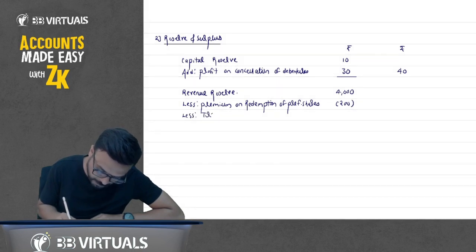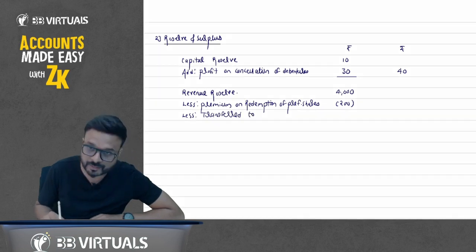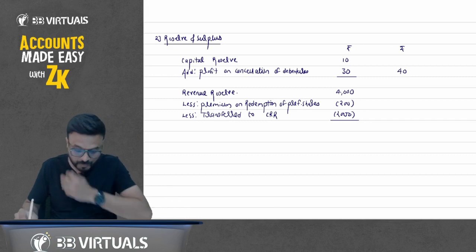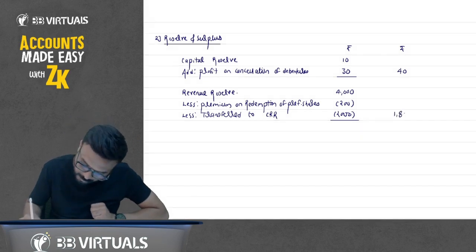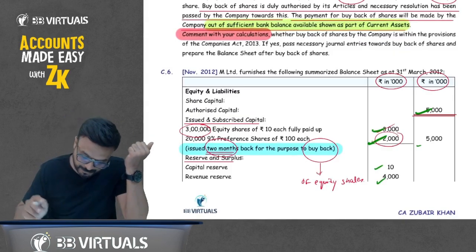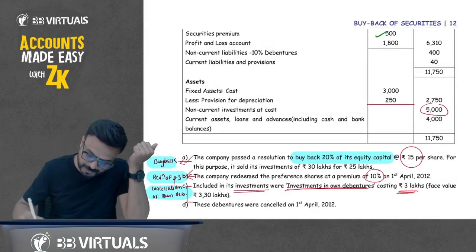So transferred to CRR, capital redemption reserve, 2000. So how much balance do you have in revenue reserve? 1800. 1800.